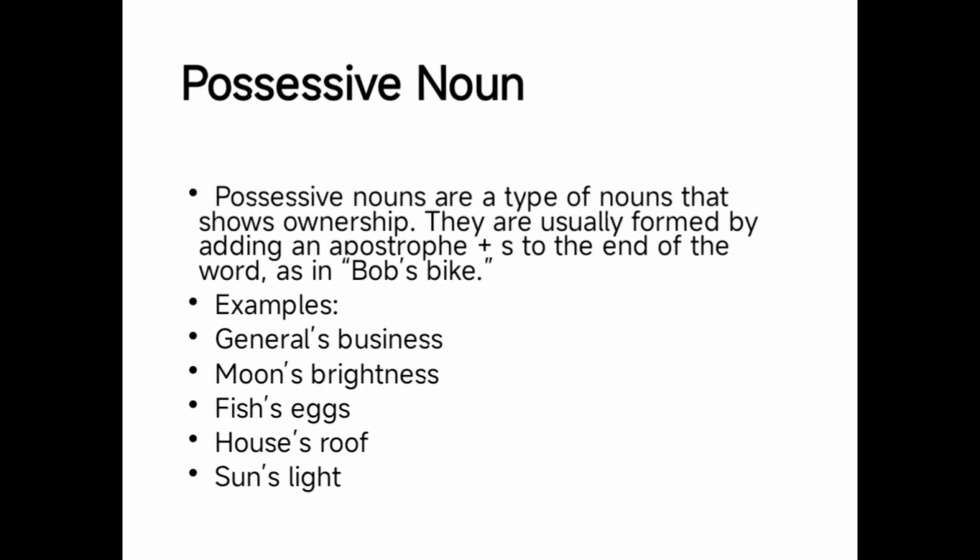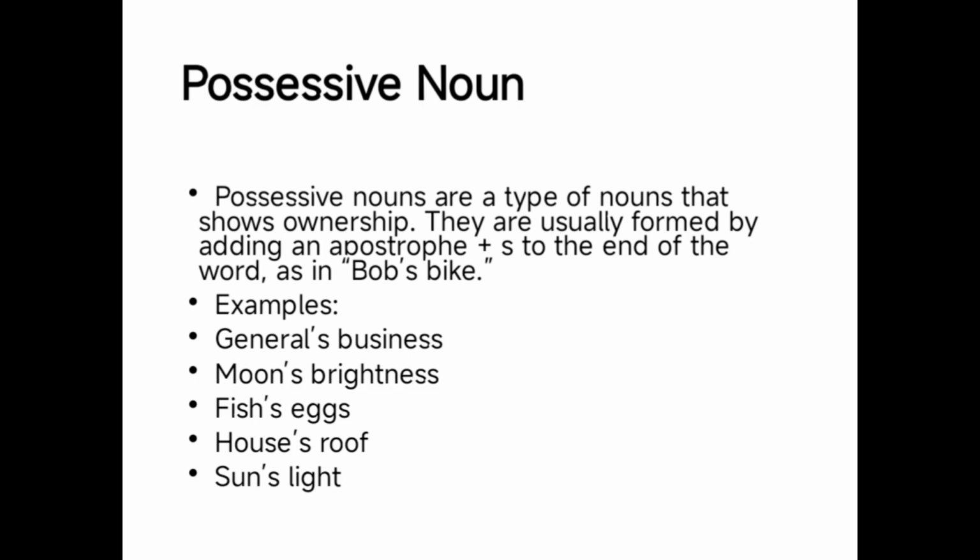The next type of noun is possessive noun. Possessive nouns are the types of noun that show ownership. It is used to describe ownership. These are mostly formed by adding an apostrophe s to the end of the word. For example, Bob's bike: Bob, then apostrophe, then s, and bike. It means this is the bike of Bob. It is used to show possession, ownership.